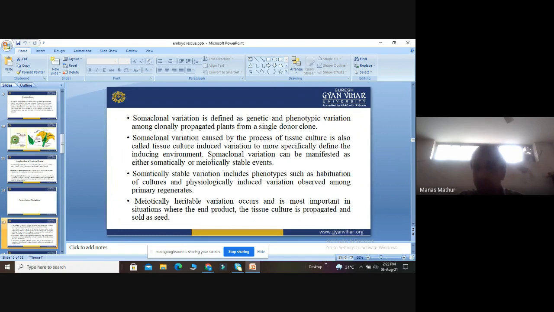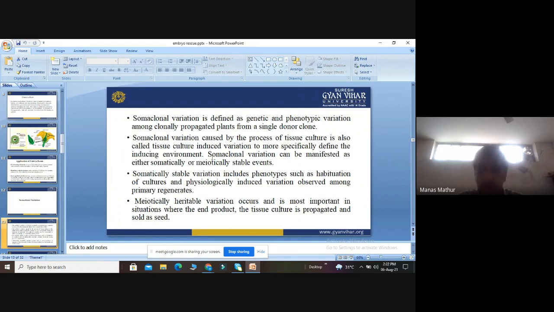They can be manifested as either somatically or meiotically stable events. This somaclonal variation can be manifested either through somatic cell division or through reductional cell division, that is meiosis, having various events. Somatically stable variation includes phenotypes such as habituation of cultures and physiologically induced variation observed among primary regenerates.